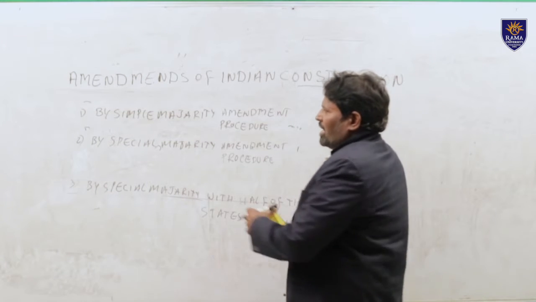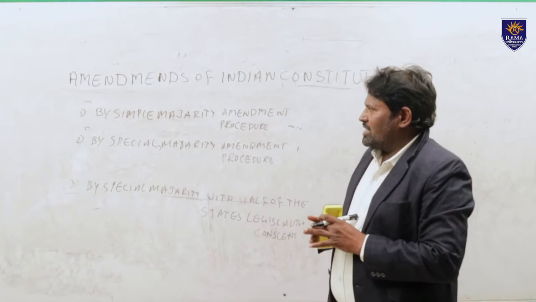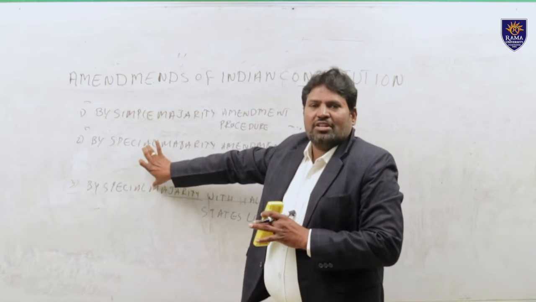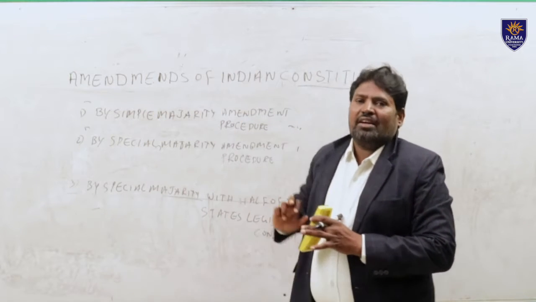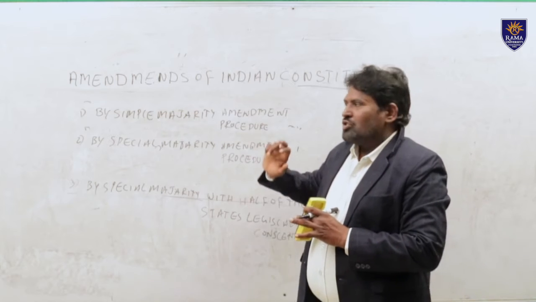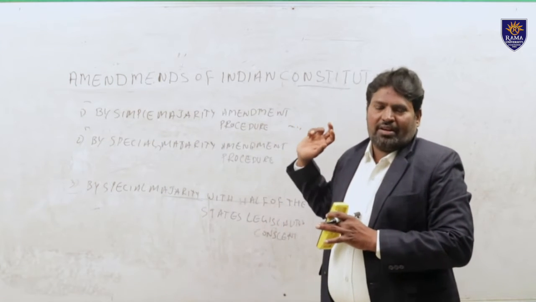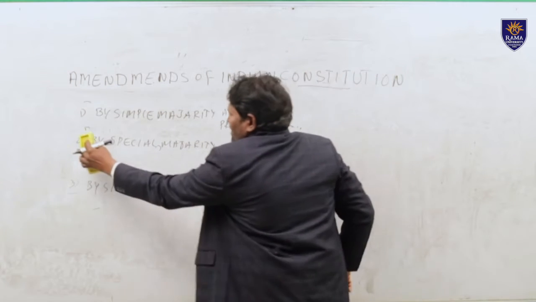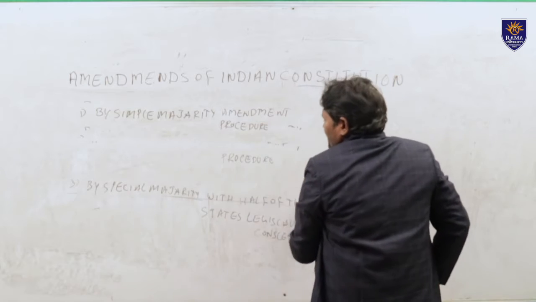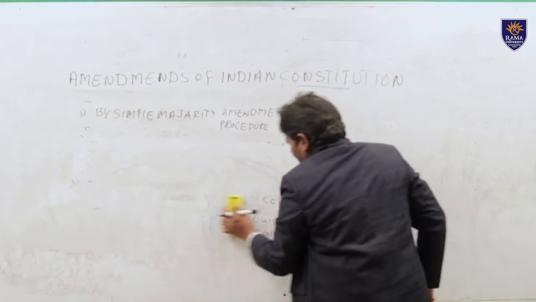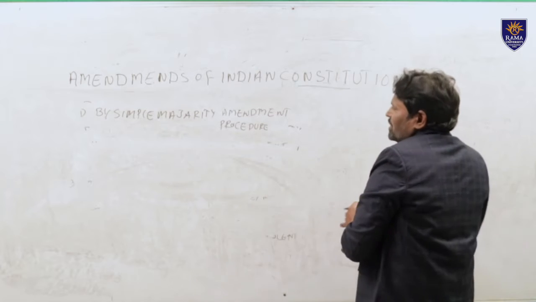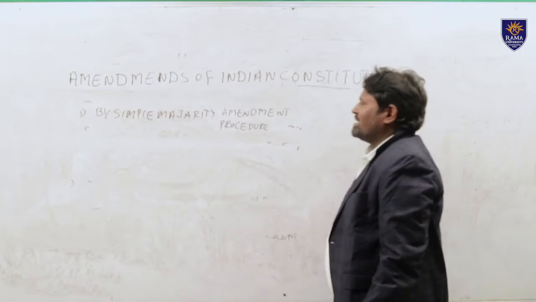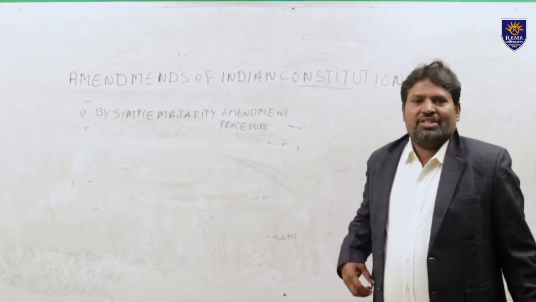According to Article 368, only two provisions are provided, but the first one is provided in some other articles in our Indian Constitution, which provide the method of amendment. So let us see the procedure of amendments. The first one is by simple majority amendment procedure.